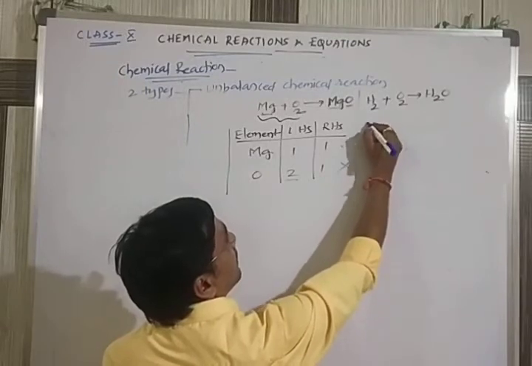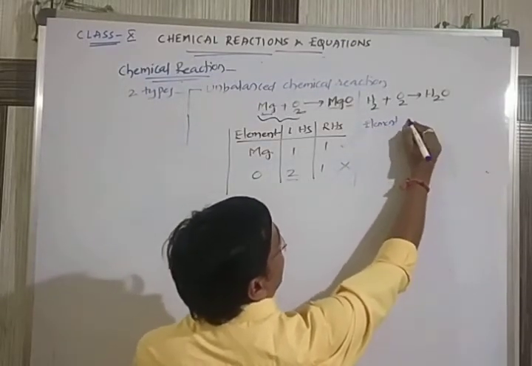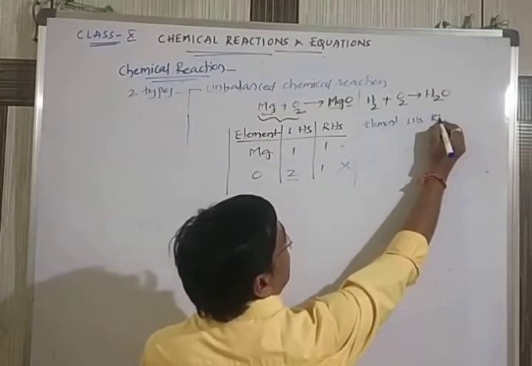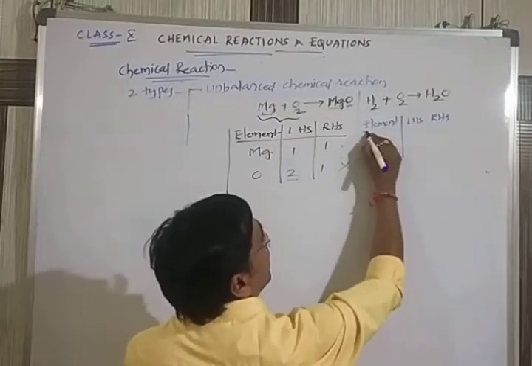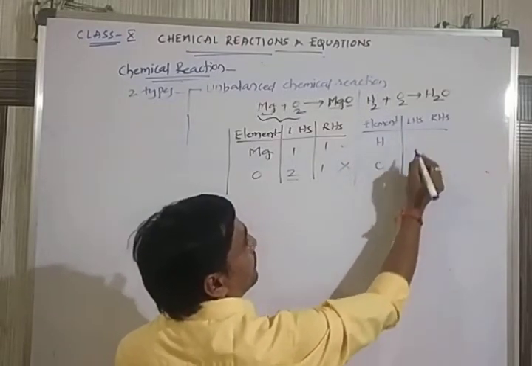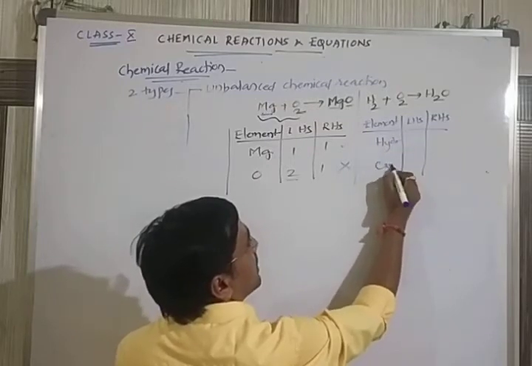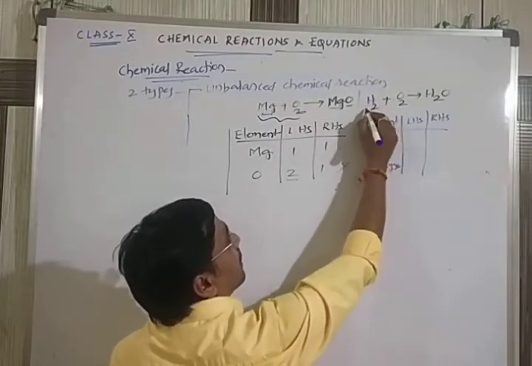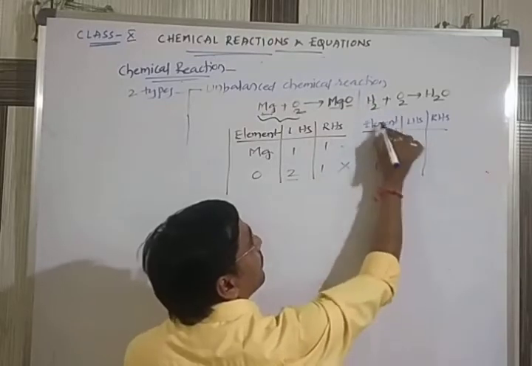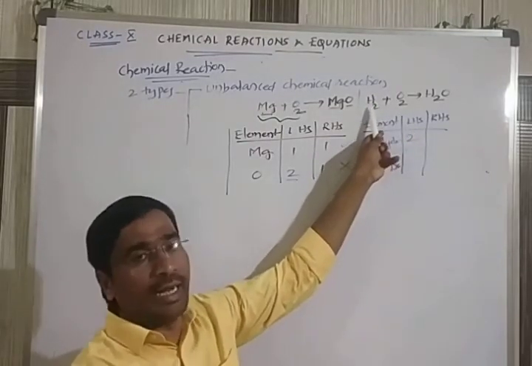So in this one we have elements, LHS, RHS. So what are the elements here? First hydrogen, second one oxygen. Hydrogen, how many are there on the left hand side? We have 2, H2, we are writing 2 hydrogen.